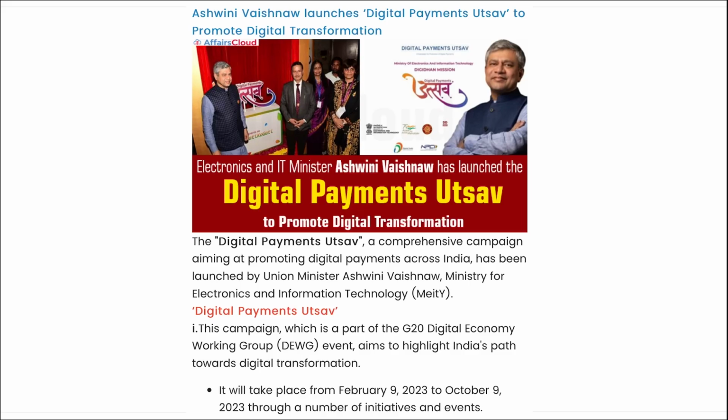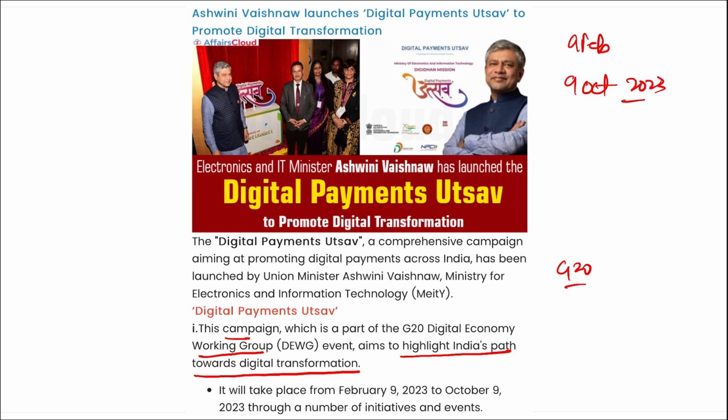If we talk about Digital Payment Utsav, this campaign is a part of the G20 Digital Economy Working Group event, and it aims to highlight India's path towards digital transformation. It will take place from 9th of February 2023 to 9th of October 2023 through a number of initiatives and events. Alright, and remember, NPCI is mandated to take the lead in the development of digital credit system, which will be fully implemented in 2023.